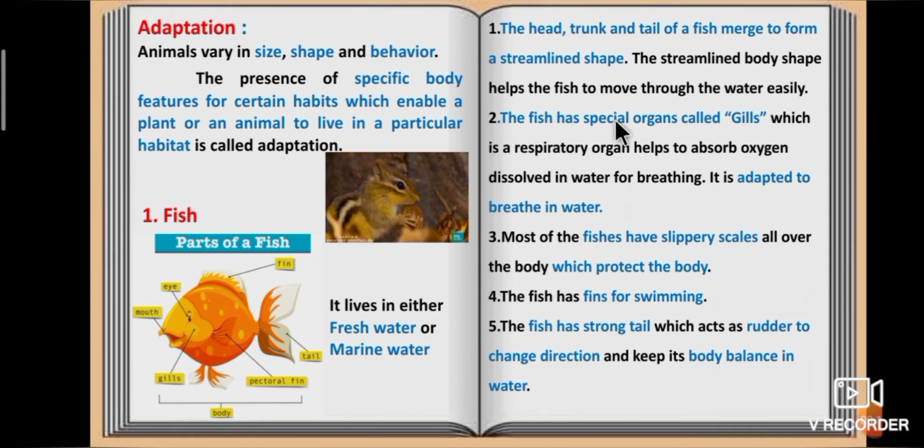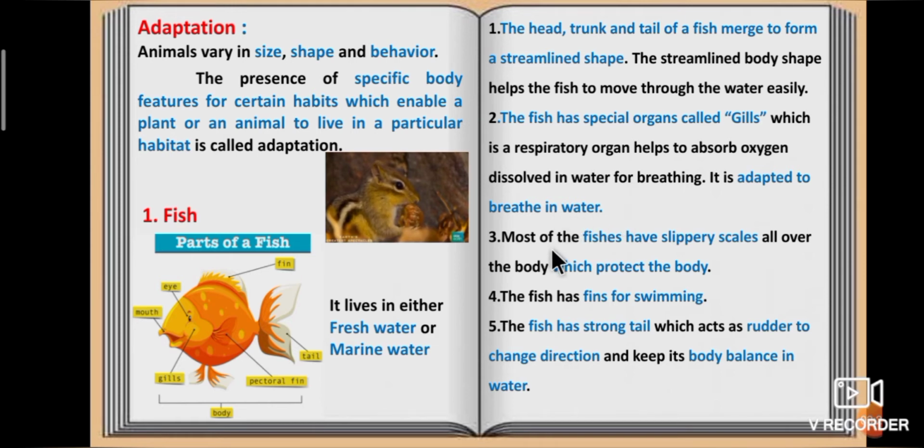The fish has special organs called gills, which are respiratory organs that help to absorb oxygen dissolved in water for breathing. It is adapted to breathe in water.